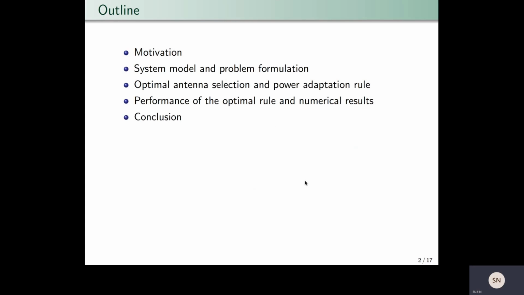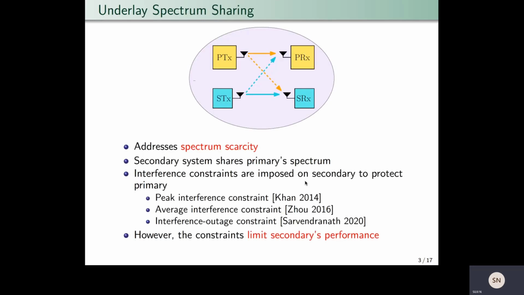So this is the outline. First, I'll be presenting the motivation for this work. Then we'll discuss the system model and problem formulation. And after that, I'll present the optimal solution for the problem, which is the energy efficient antenna selection and power adaptation rule, and we'll discuss its derivation. Then, with the help of some numerical results, we'll discuss the performance of the optimal rule. And with that, I'll conclude.